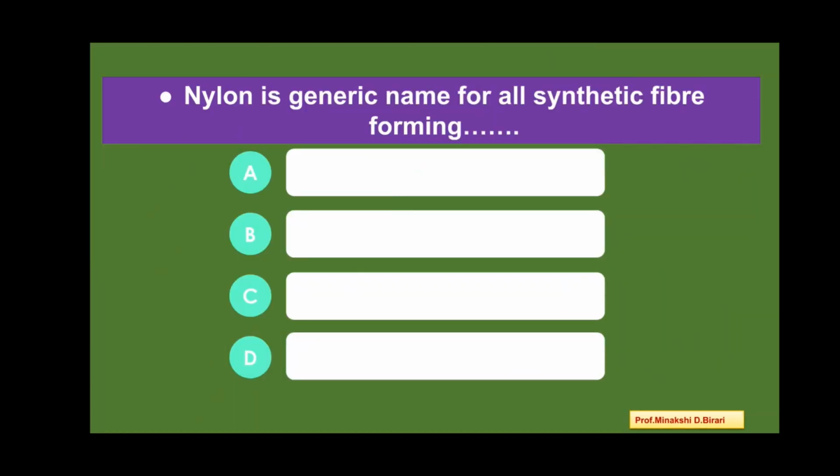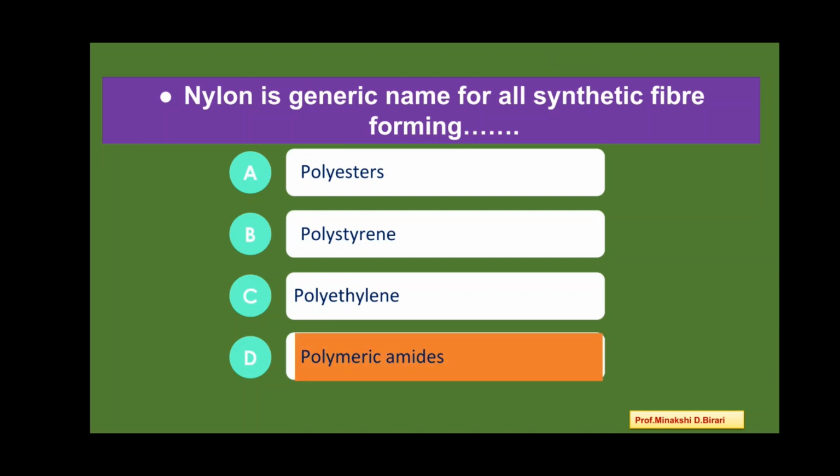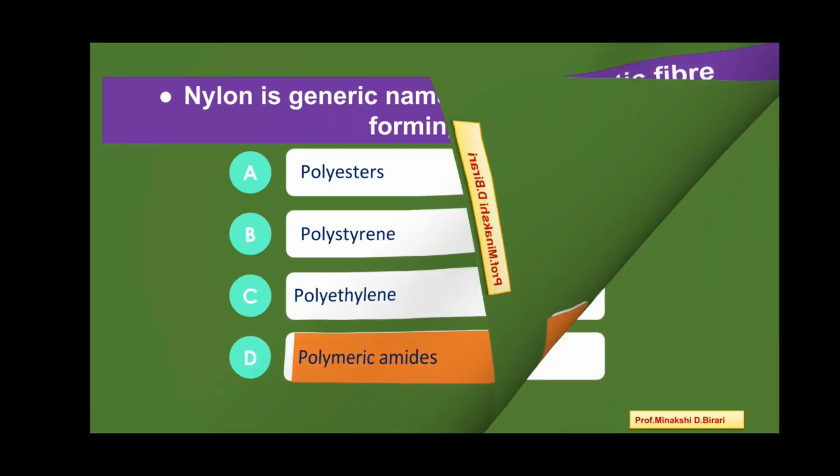Next question. Nylon is generic name for all synthetic fiber forming. Here are the options: polyesters, polystyrene, polyethylene, polymeric amides. So, which is correct answer? Option D, polymeric amides. So, nylon is the generic name for all synthetic fiber forming polymeric amides.